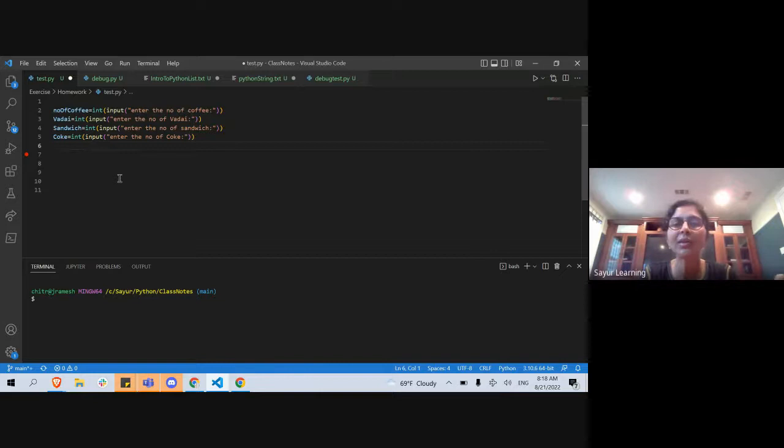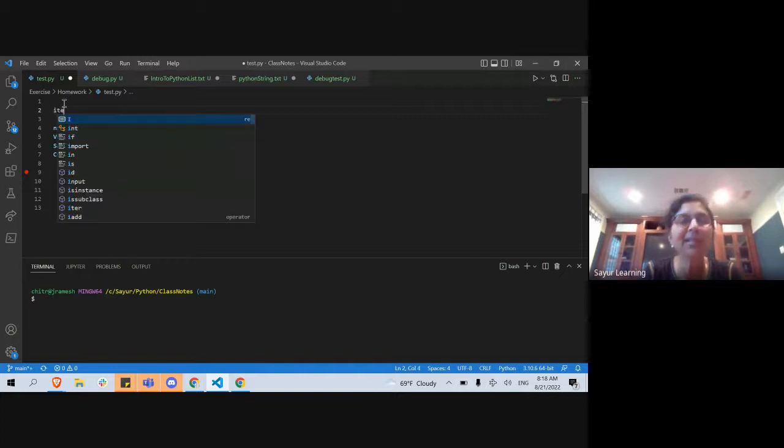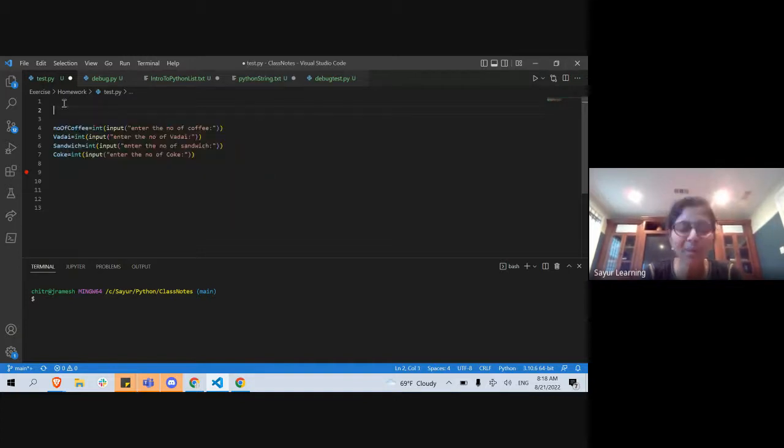So what we will do in this code is, instead of typing everything like this, entering the name and the number of coffee and all that, we're going to add a new concept called, in Python, a list. So what are the items that you are selling, or dishes, however you want to call it, the dishes that you are selling?